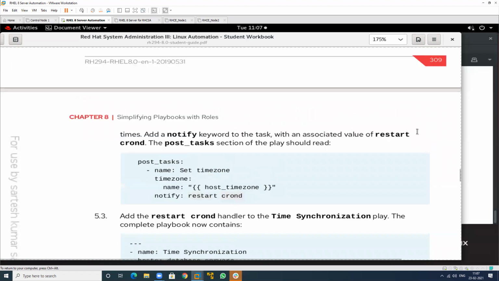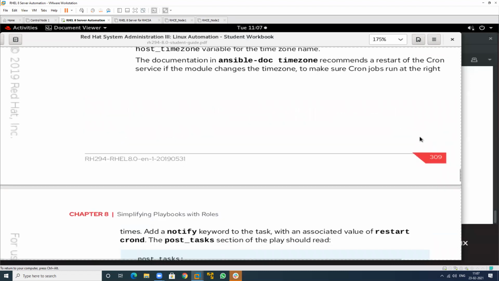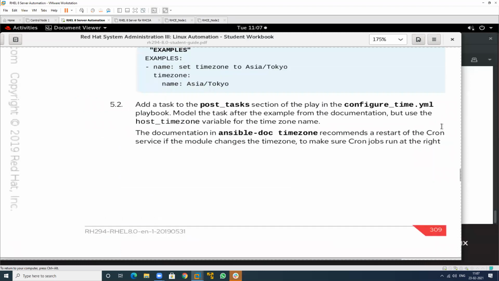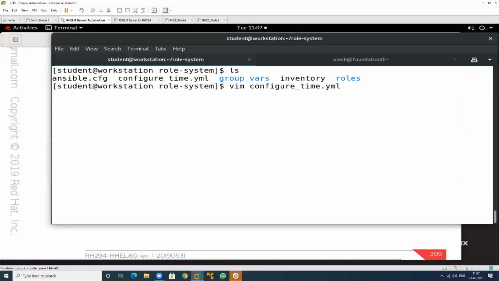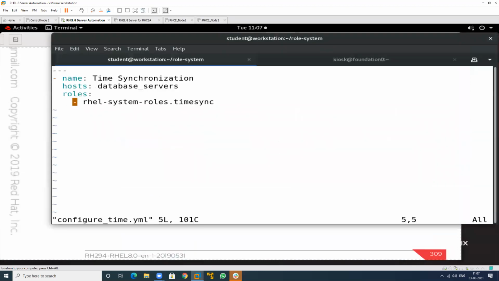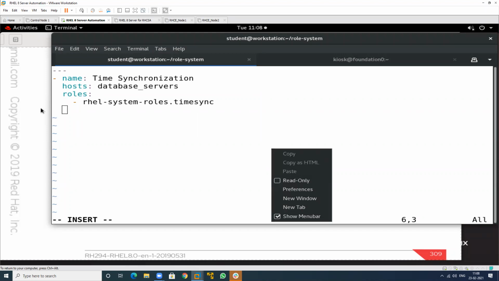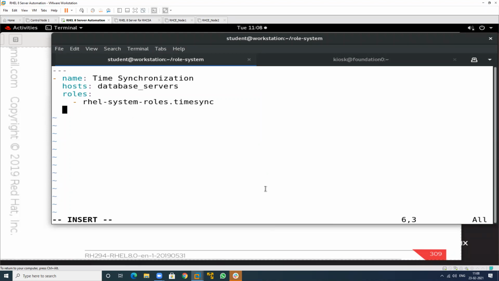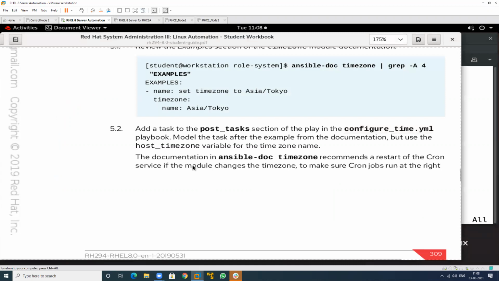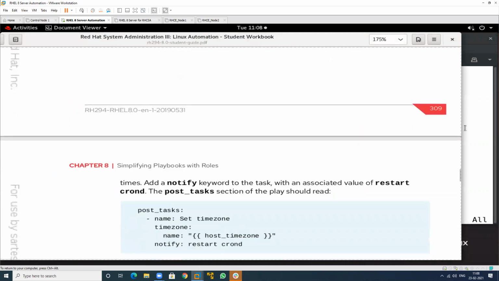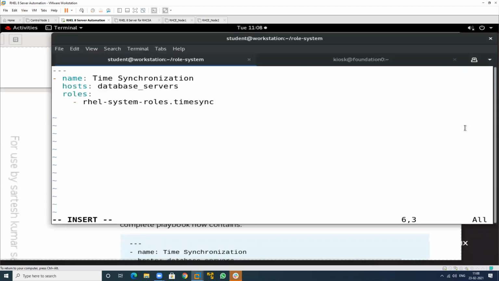So I will perform this and just go to the location. Yes, it's working. So where is the post task? See, so just read this, copy and paste.